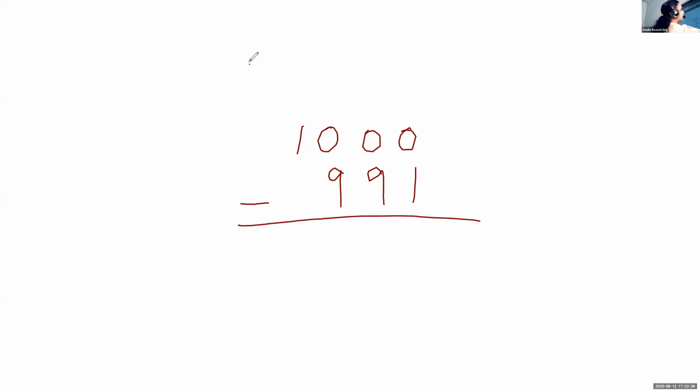Anusri, can you please unmute and tell me? Yes, ma'am. Can I take 1 from 0? No, ma'am. We can't take. There also 0. Here also 0. So what will I do? Then we will go to the thousands place. From here I will take, and this becomes 0. Then that 0 will be 10.